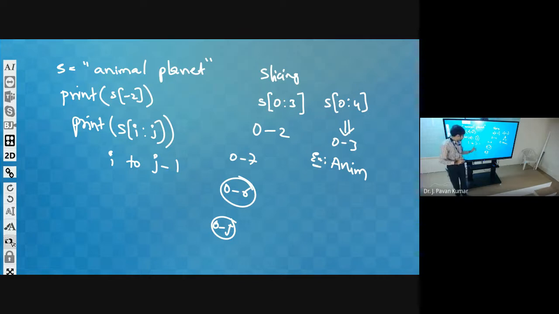So now, what is our requirement? We wanted to print the last 6 characters instead of the first 6 characters. Now in this example, what can we say? -7 to -1. -7 will be this one, isn't it? -7 or -6?